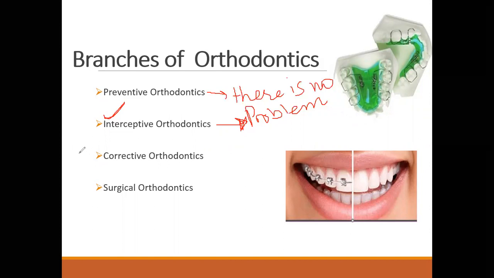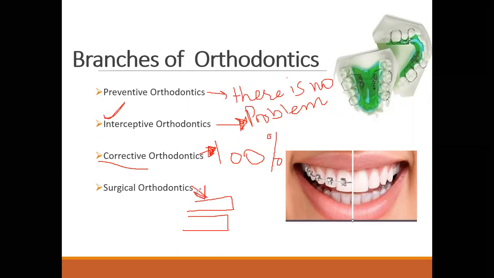Then corrective orthodontics means there is a 100% orthodontic problem lying in the oral cavity, and we are going to correct it. Then surgical orthodontics is done when the jaws, maxilla or mandible, cannot be treated with orthodontics alone.